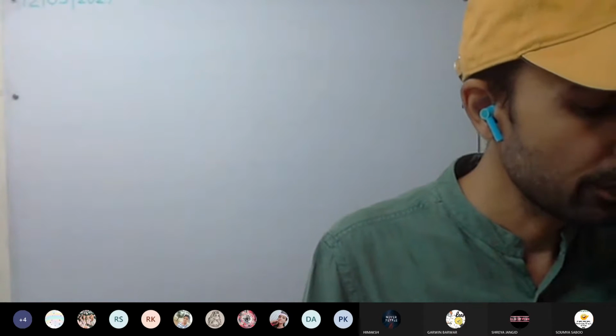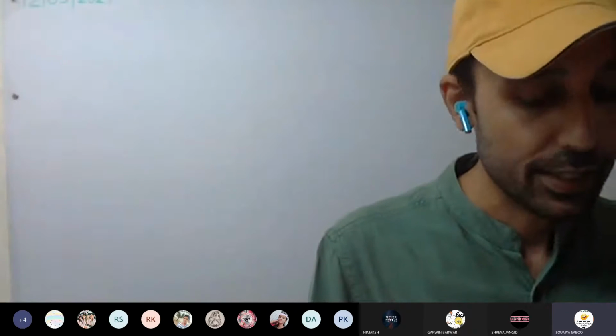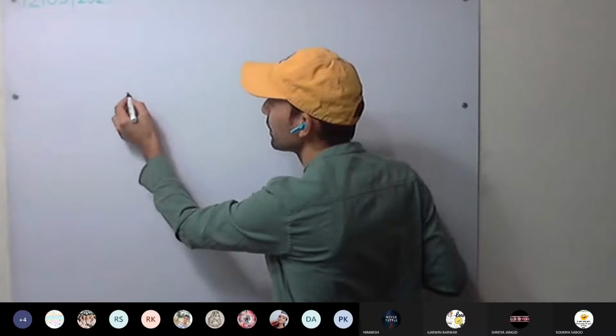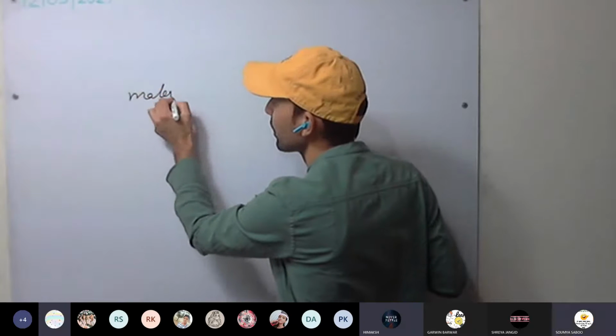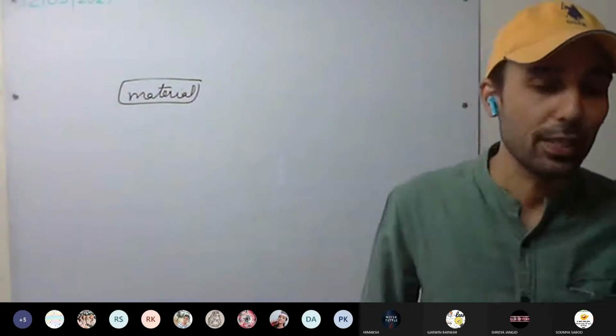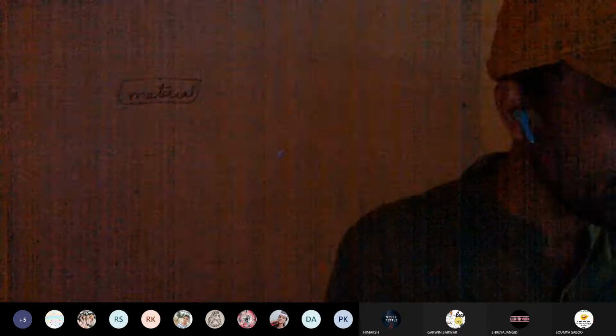The density of a substance depends only on its material. Does it depend on shape and size? No, it does not depend. It depends only on the material. Okay. Second one, the SI.